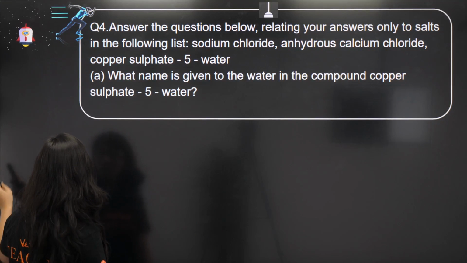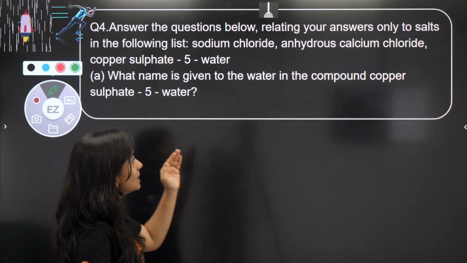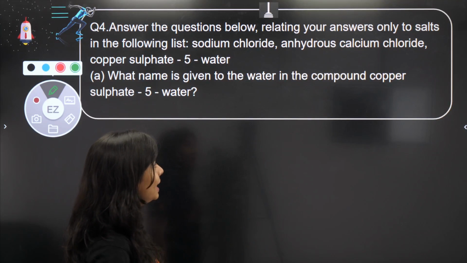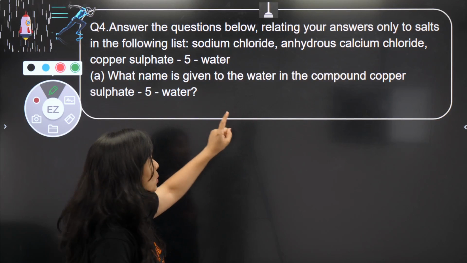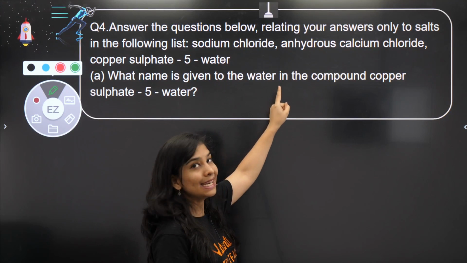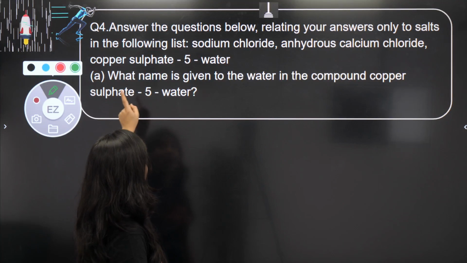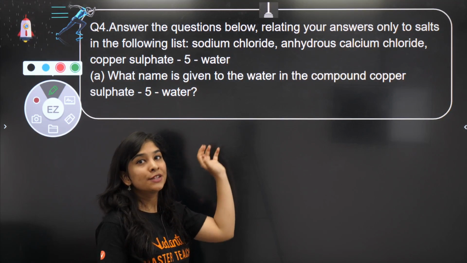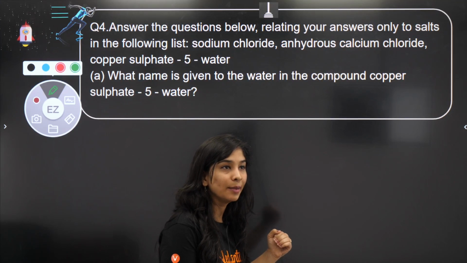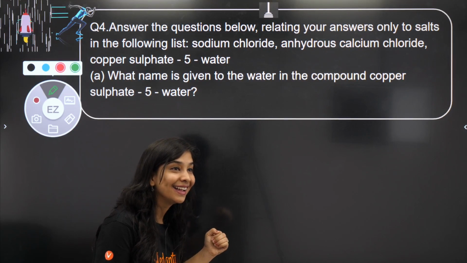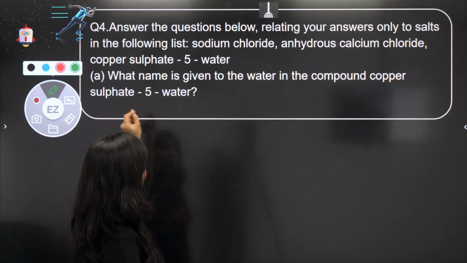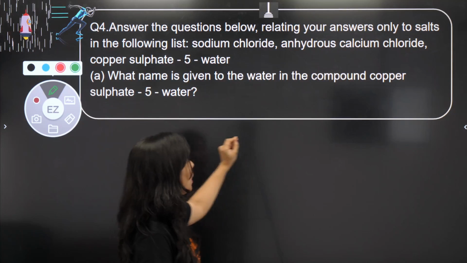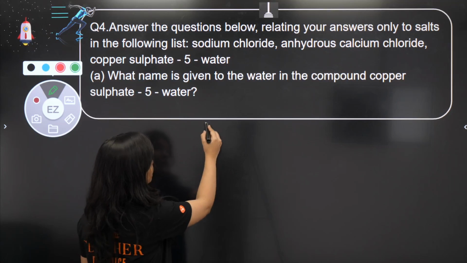Okay, let's go for this question. Answer the question below, relating your answer only to salts in the following list. So some salts are given to you. One is sodium chloride, one is anhydrous calcium chloride, and copper sulfate 5 water, which means 5 molecules of water are attached to it. First question is, what name is given to the water in the compound copper sulfate 5H2O?